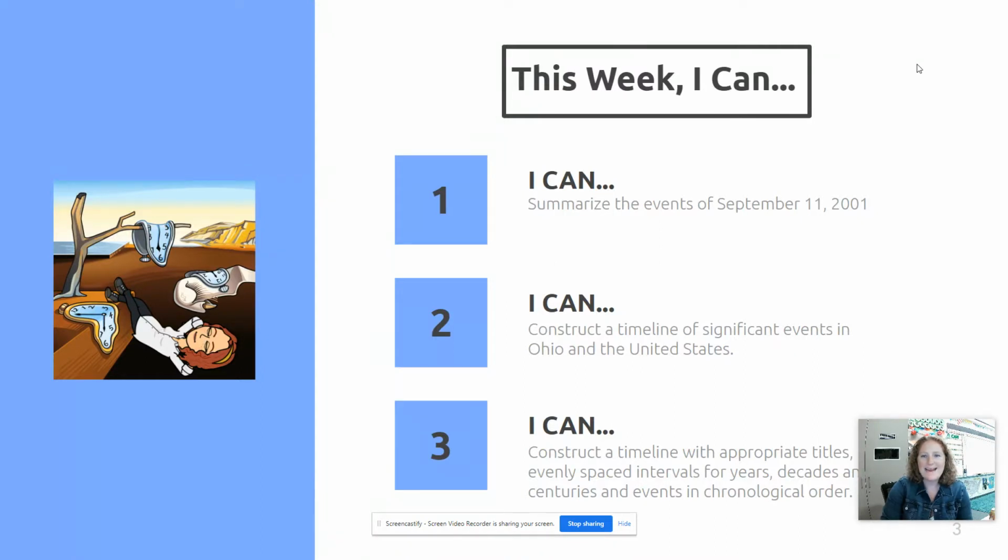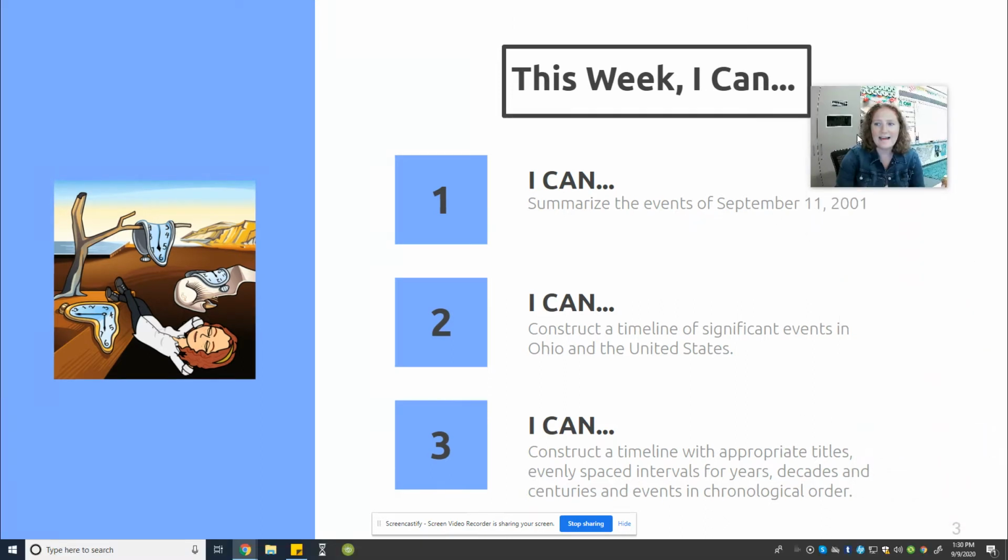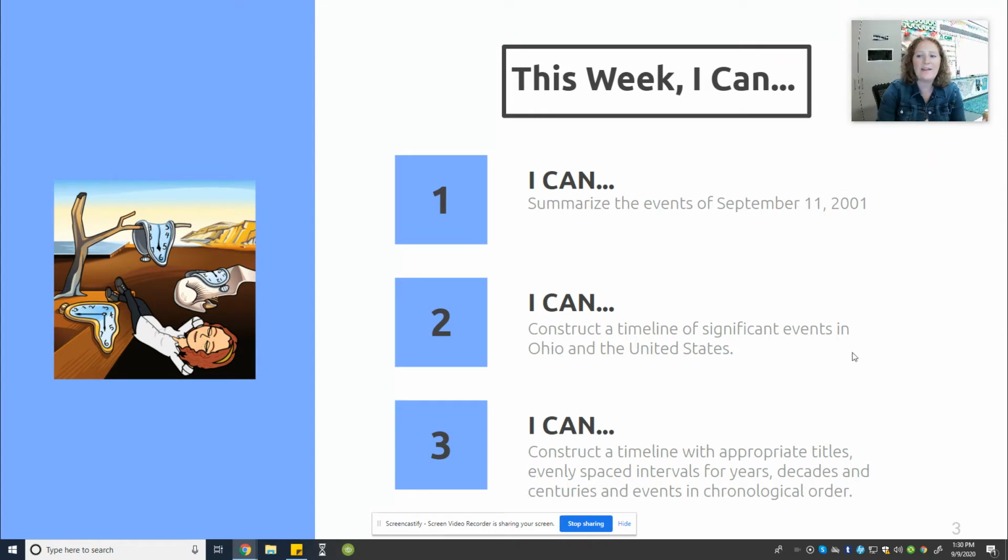So our I can statements for the week. I can summarize the events of September 11th, 2001. I can construct a timeline of significant events in Ohio and the United States. I can construct a timeline with appropriate titles, evenly spaced intervals for years, decades, and centuries, and events in chronological order. So during this week, we will also be learning about September 11th, which is Patriots Day. Well, we will remember, learn about, and understand what happened on September 11th, 2001, while also learning about timelines.